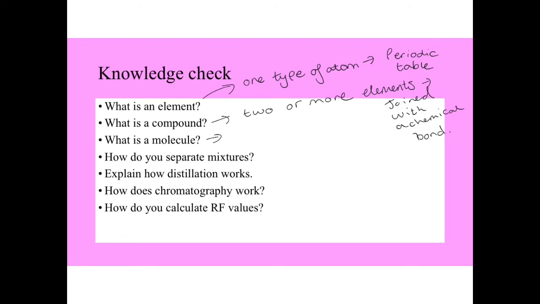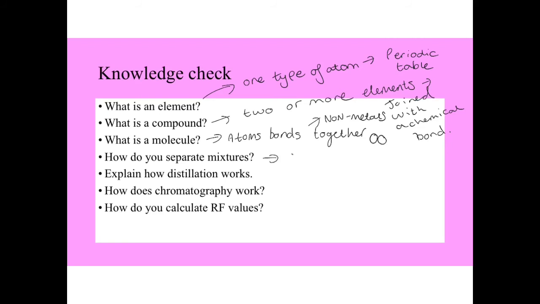What is a molecule? Atoms bound together, non-metals. Okay, so a molecule is like that, normally diatomic, so just as a pair.